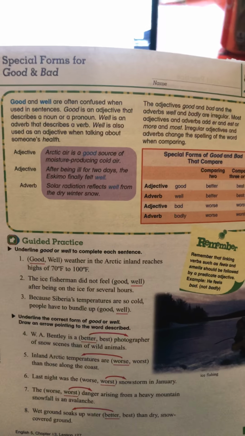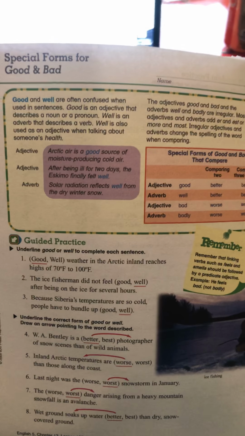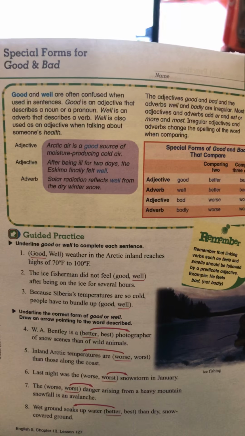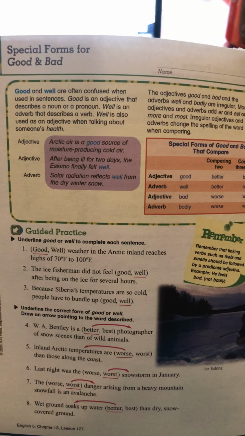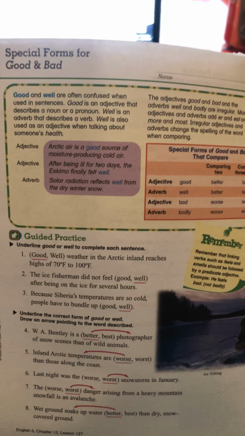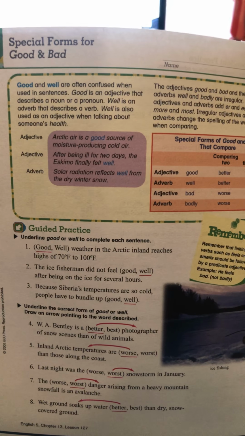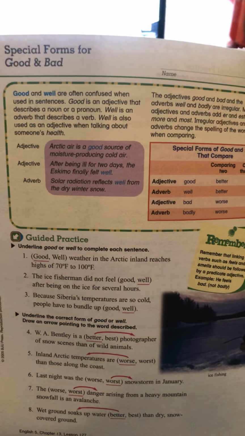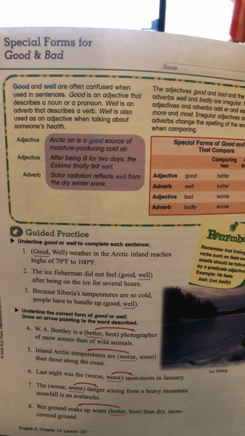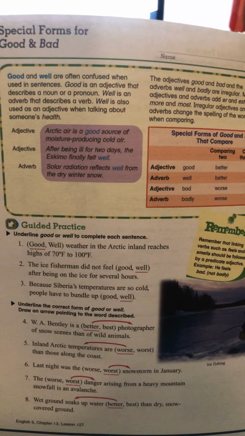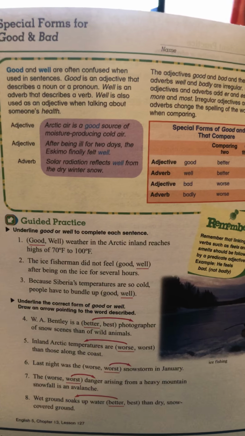Today we're going to learn about special forms of good and bad. Good and well are often confused when used in sentences. Good is an adjective that describes a noun or pronoun. Well is an adverb that describes a verb. Well is also used as an adjective only when talking about someone's health.